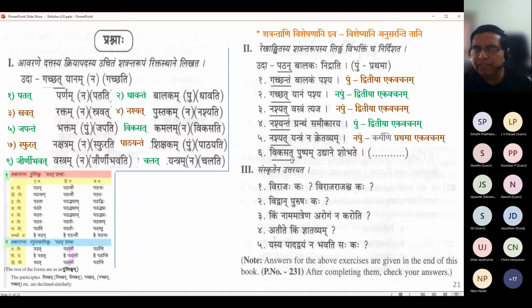So Vikasat is a Napumsaka Prathama Ekavachananta associated as a qualifier to the Pushpa, which is the Karta. That is why it is in Prathama. It's Napumsaka, so its form is Pushpam. And Shobhate is an Atmanepadi dhatu, and that means shining. Okay, and Udyane is the location where all this is happening. Okay. So Napumsaka Prathama Ekavachanam. That's how we proceed. Okay.